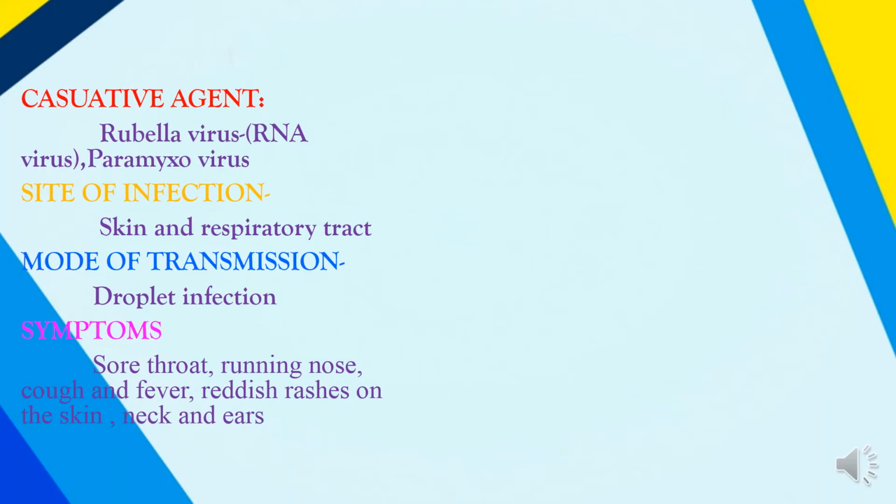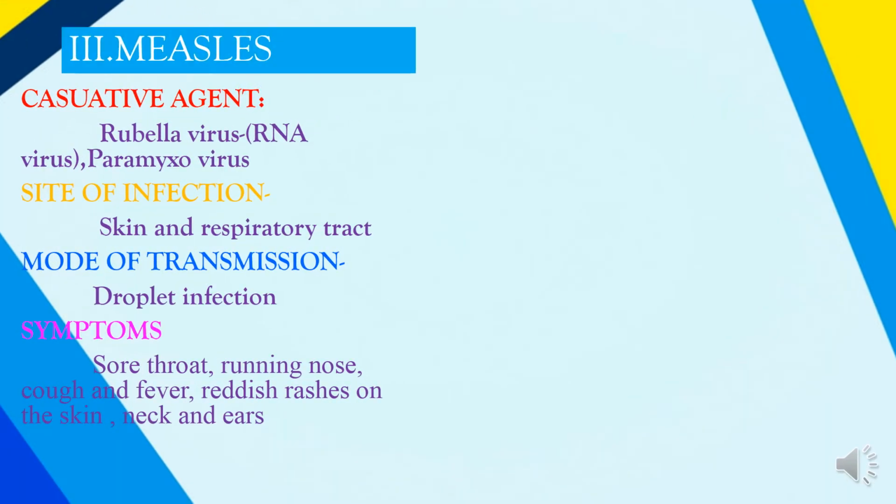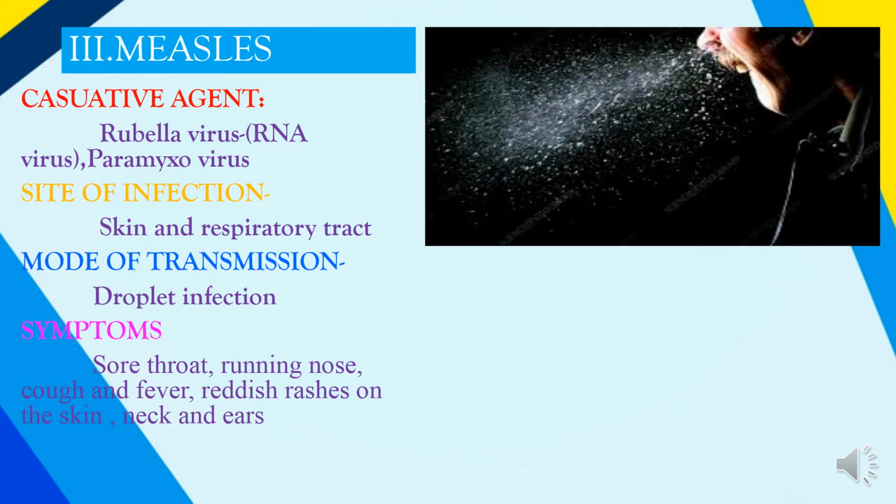The next disorder is the measles, which is caused by the rubella virus, which is an RNA virus, a paramyxovirus. The site of infection is the skin and the respiratory tract. It is commonly transmitted through the droplet infection. When a person is sneezing or coughing, the spread of the droplets is responsible for transmitting the infection.